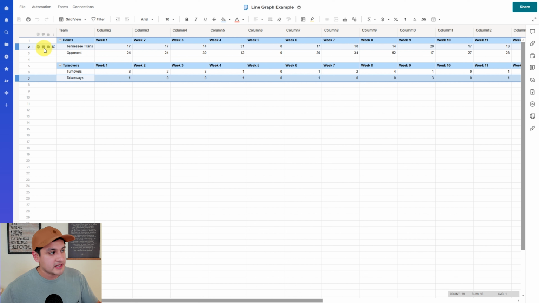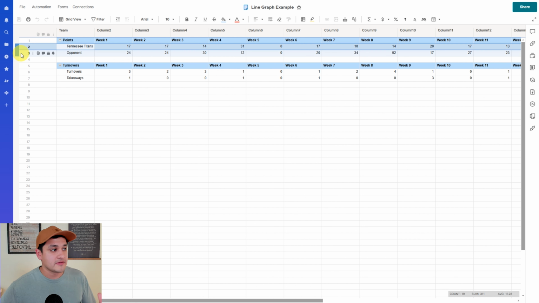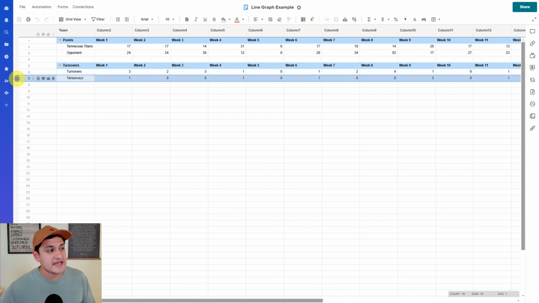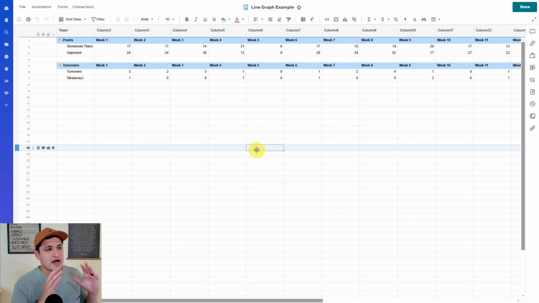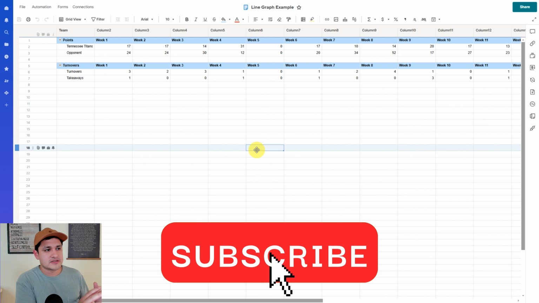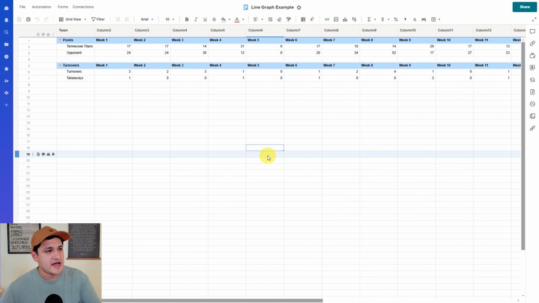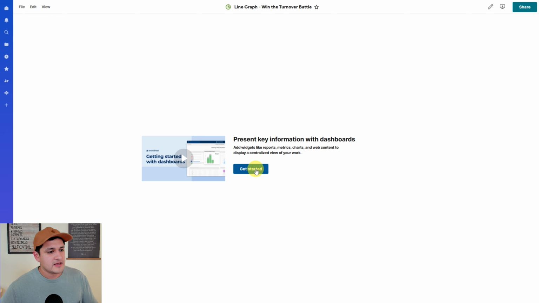So obviously to win a game, you want to have more points than the other team. And as the saying goes, you got to win the turnover battle. You want to have more takeaways than you do turnovers. So I laid my data out here. As you can see, it's spread out just like a line graph. It's going to show you a certain snapshot in time, so you can see different trends and different correlations, if you will. So here's my data. I'm going to tab over to my dashboard and I'm going to get started.